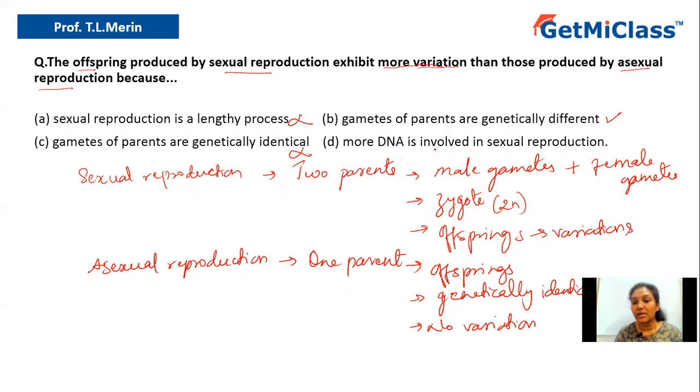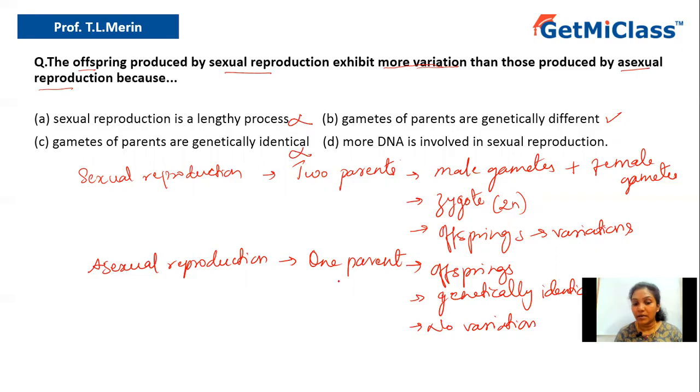Option D says more DNA is involved in sexual reproduction. Again, it depends on the organism. But whatever the DNA is in the parental cells, in the gametes it will be half of it. Anyhow, the zygote will be diploid here, so it will contain two sets of chromosomes.